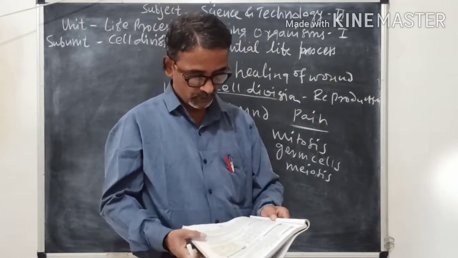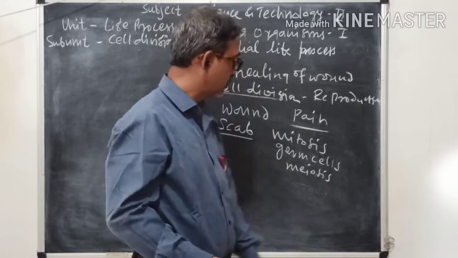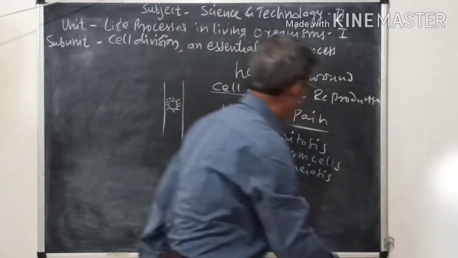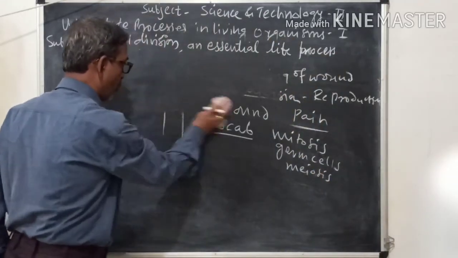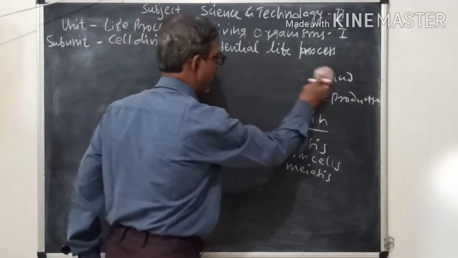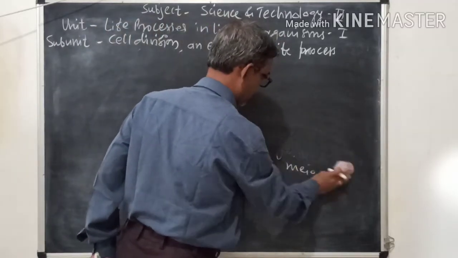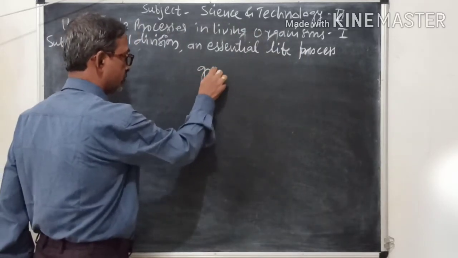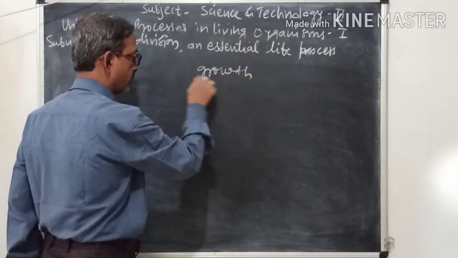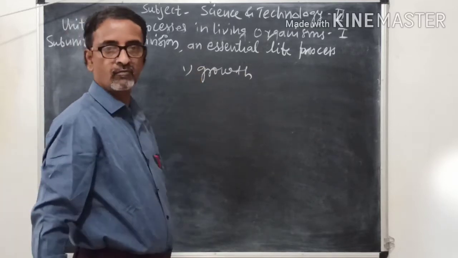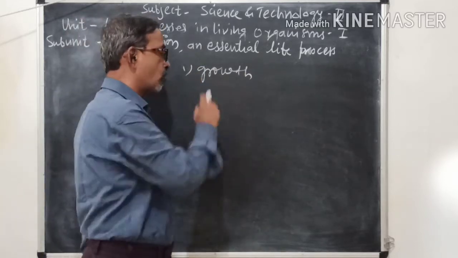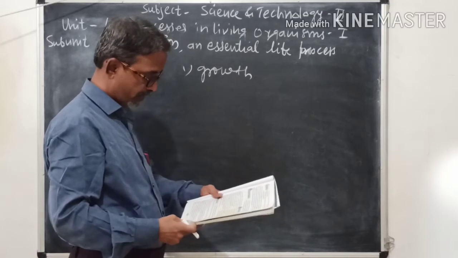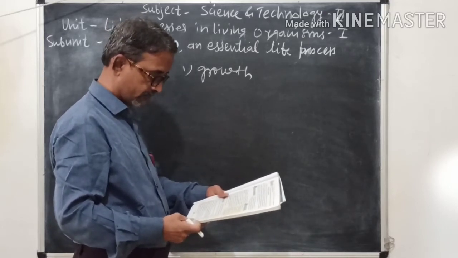So now we shall start cell division. Cell division is the important property of an organism by which growth of an organism takes place. Growth is the important character of cell division.